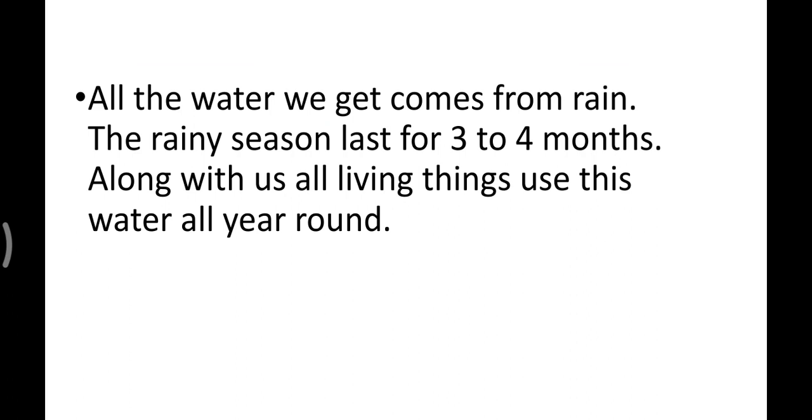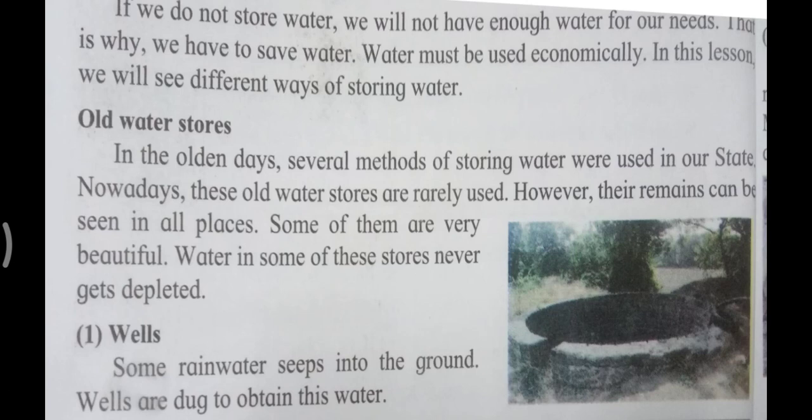So whatever water we get from the rain, we need to store, so that the whole year we can use this water and there will not be a shortage of water. Along with us, all the living things use this water throughout the year. So let us see. If we do not store water, we will not have enough water for our needs. That is why we have to save water. Water must be used economically.